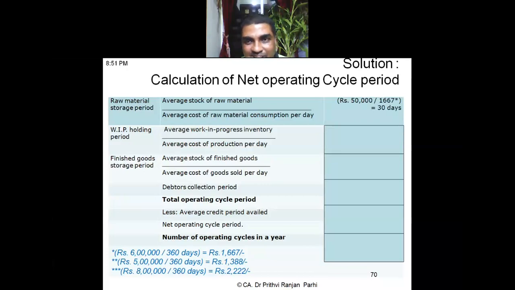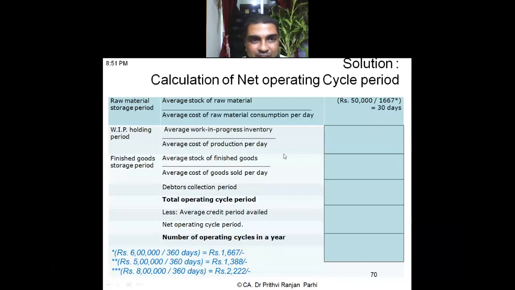You see, this should be the answer. Average stock of raw material 50,000, all of you have done correctly. Then average cost of raw material consumption per day. What is raw material consumption per day? Annual consumption is 6 lakh and per day consumption is 6 lakh divided by 360, how much? 1667.